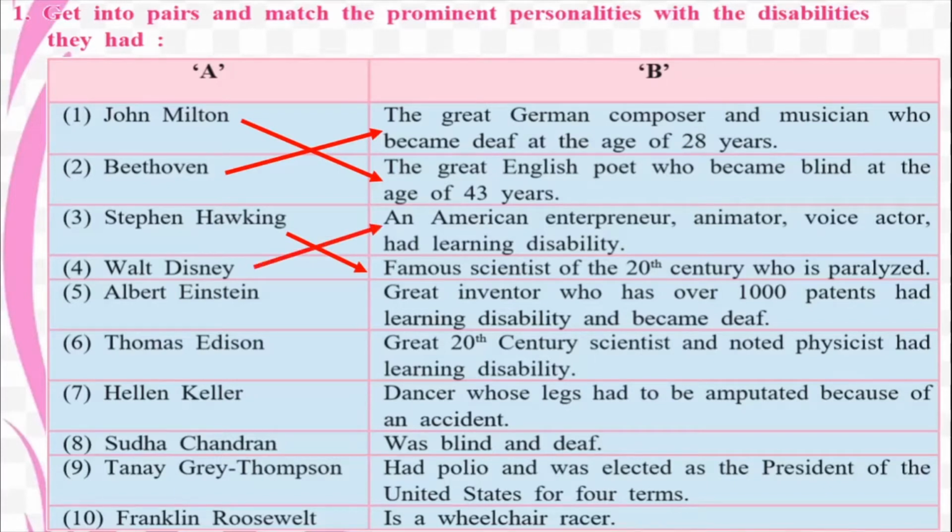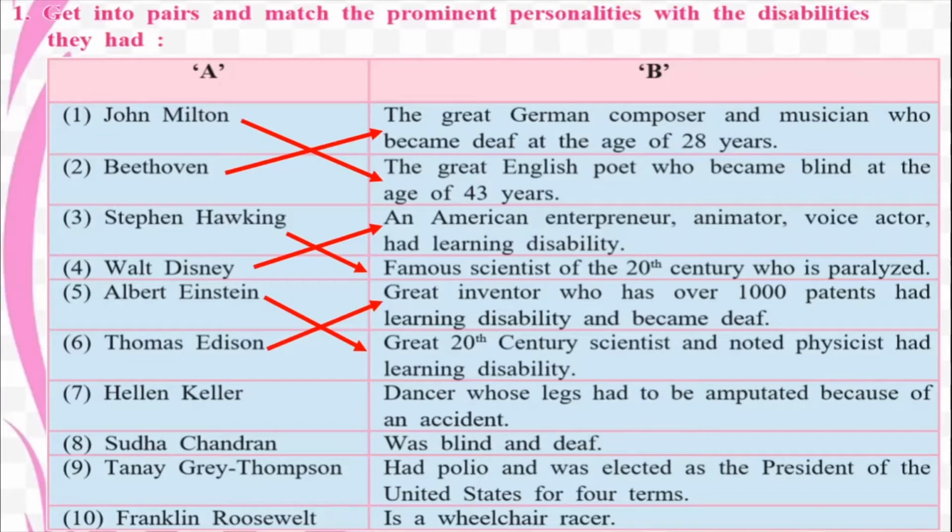Walt Disney is an American entrepreneur, that is, he is a businessman. He was an animator. He created all these cartoon characters. He was a voice actor and he also had certain learning disabilities. Albert Einstein, we know that he also had a learning disability. He was dyslexic and he could not speak till he was around 7 years old. Okay. What about Thomas Edison?